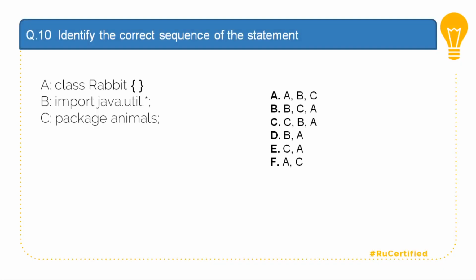Question number 10. Identify the correct sequence of the statements. We have a class Rabbit. After that, we have import java.util and package animals. Now, if you look at this, the correct sequence is always to start with a package, followed by import, and then you create the class Rabbit. So every time you declare a class, the first statement should be a package. Based on that, I have option C, which says package first, import second, followed by class Rabbit. So the answer for this is C.